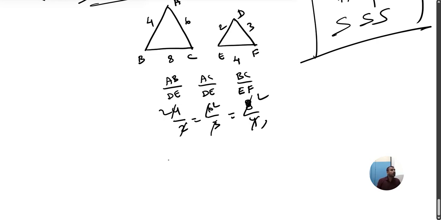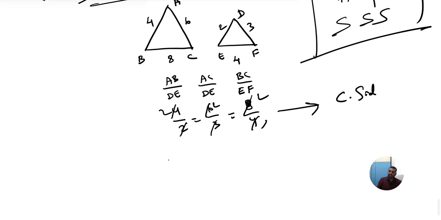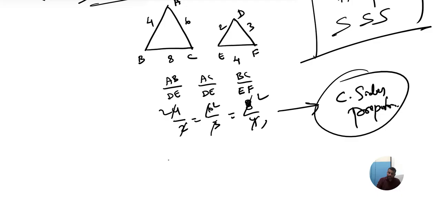Yes or no? Now what do we know? Corresponding sides are in proportion. If corresponding sides of the triangles are in proportion, now directly we can say that the angles are equal. Can you see this? Are any angles given? Angle A, angle D, angle E, angle F, are any marked equal? No. That's what I said to you in the beginning. We are using these properties because the complete information has not been given in the figure. By taking a few pieces of information, we are coming to the conclusion.